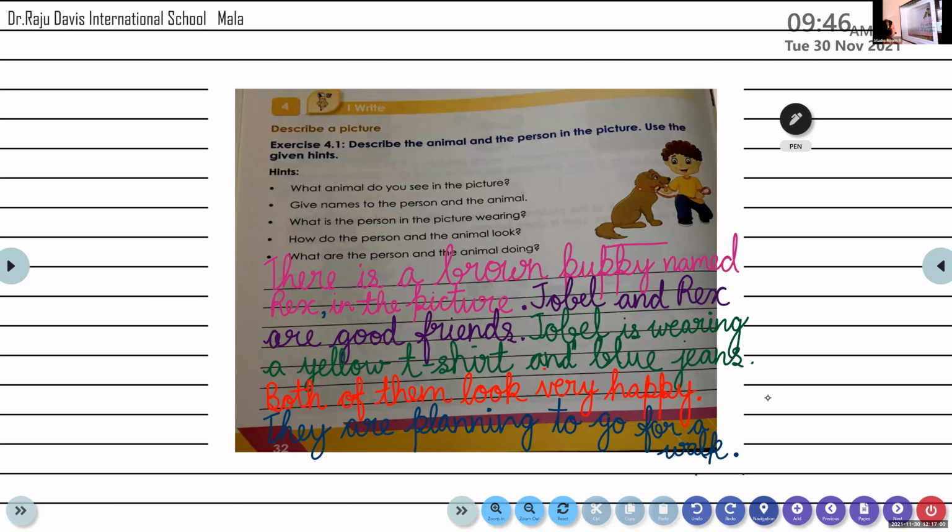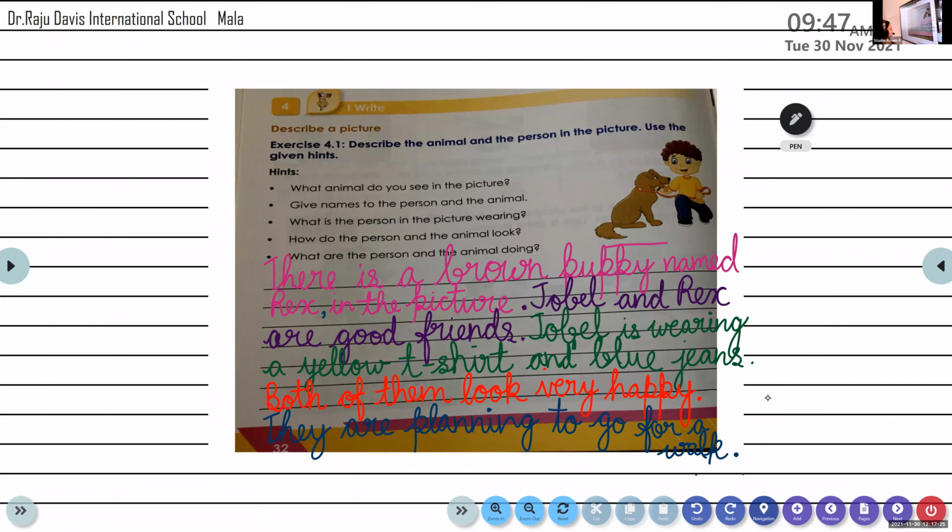Evelyn Mentosh, read the second sentence. Jobel and Rex are good friends. Yes, one more time. Jobel and Rex are good friends. Okay, very good.